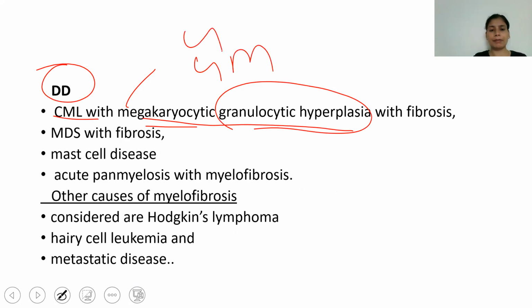If the granulocytic megakaryocytic type is seen, then this type of CML can be confused with PMF. The other differentials are MDS with fibrosis, mast cell disease, hairy cell leukemia, and metastatic disease.